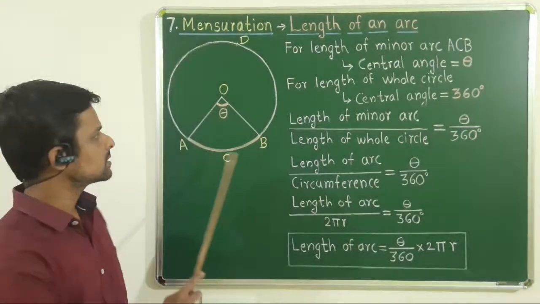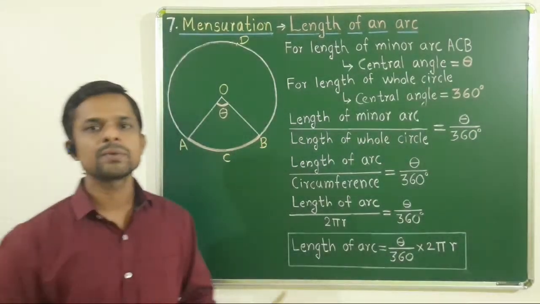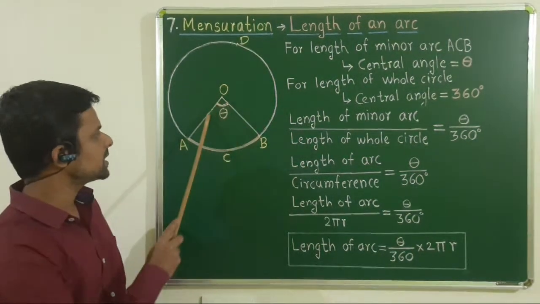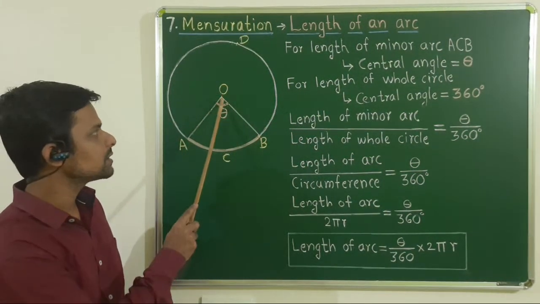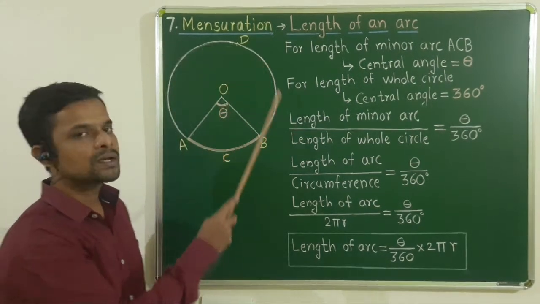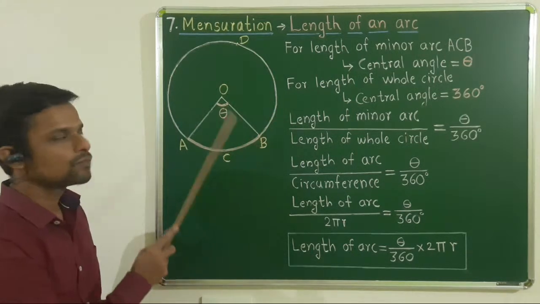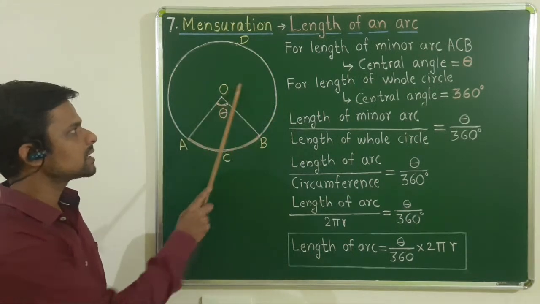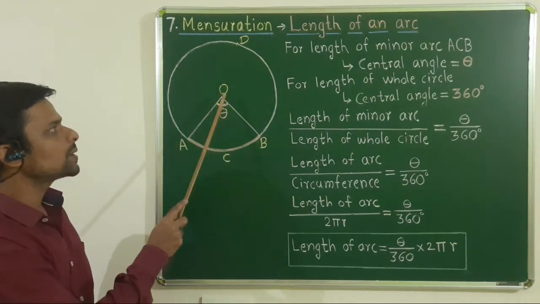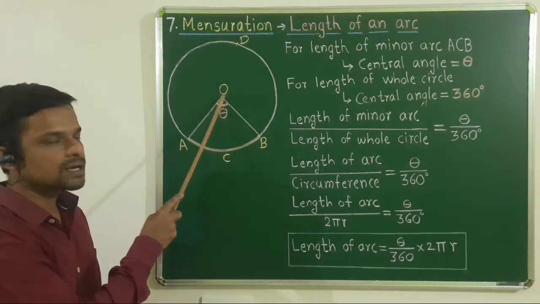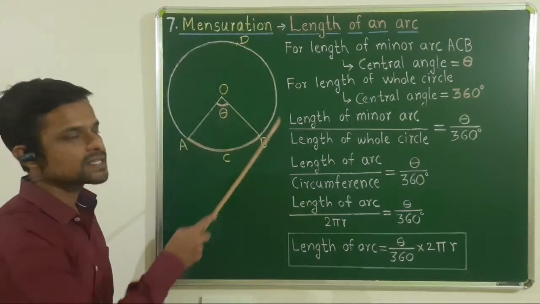Now we know the definition of a circle is nothing but a set of points which are equidistant from a particular point. Circle म्हणजे काय? It is a set of points which are equidistant, समान अंतरावर, from a particular point, एका फिक्स पॉइंट पासून. That is called a circle.